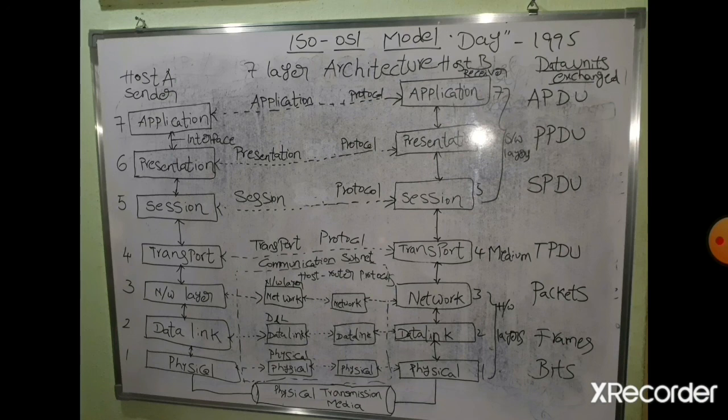Before that, at the transport layer, the data has reached and is in the form of segments. Then next, in the session layer the data will be provided different services. The session layer provides different services to the data. Then the data can be sent to the presentation layer.